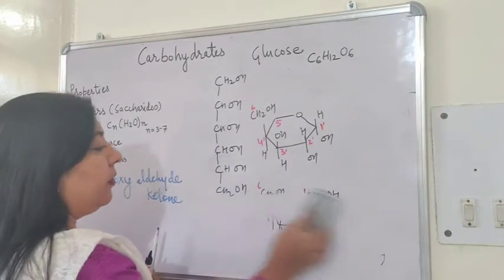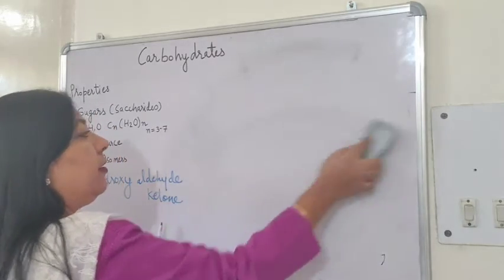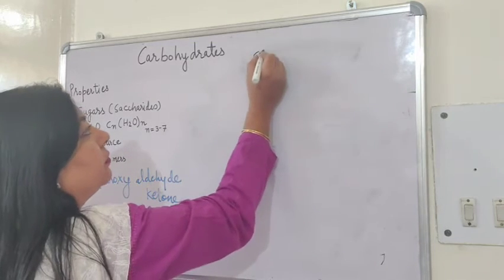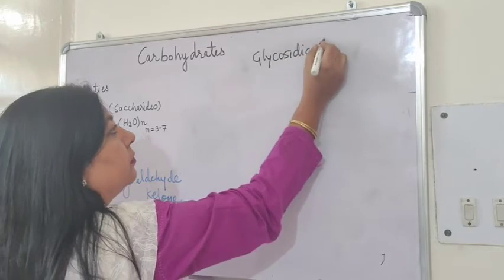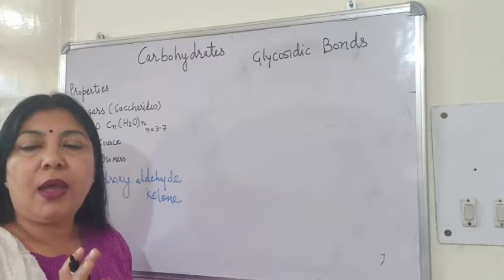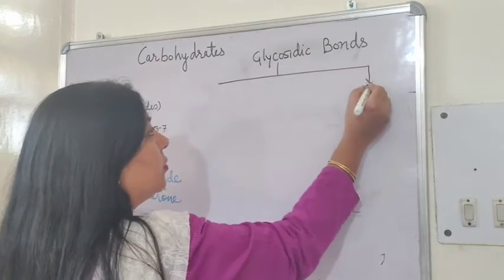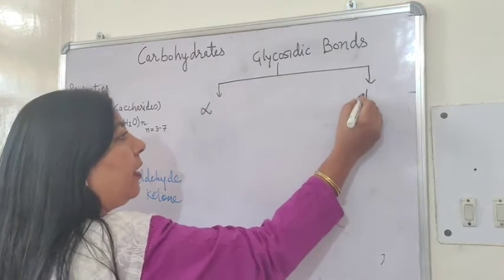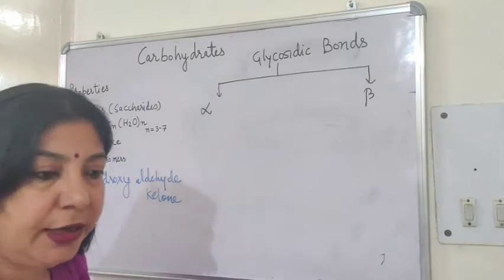Let us study the formation of the two bonds. So the bonds between any two carbohydrates are glycosidic bonds. Let's just see how they are different.